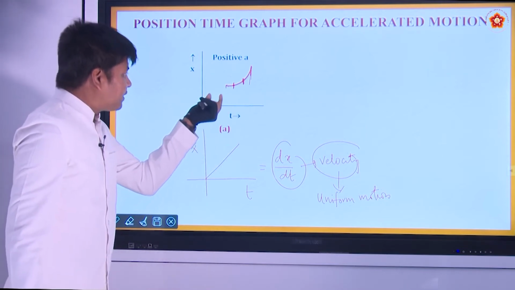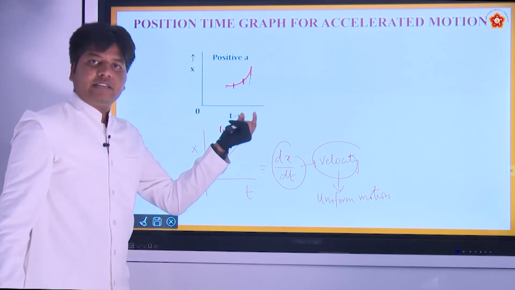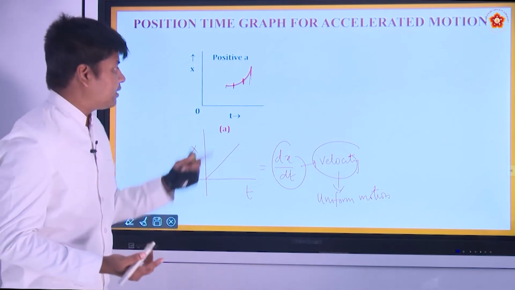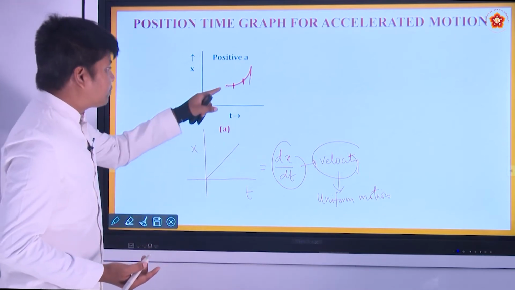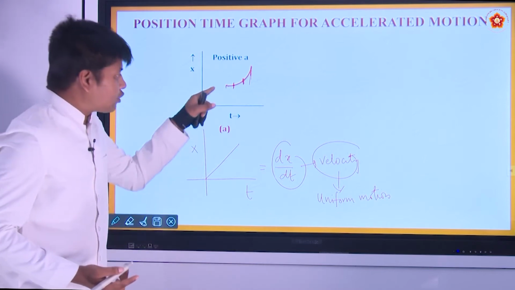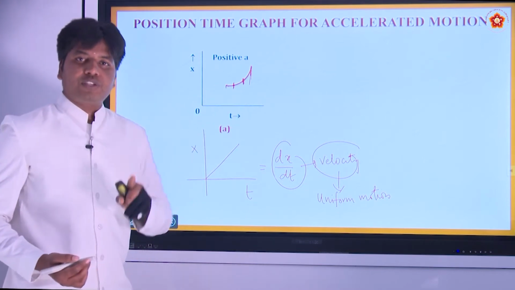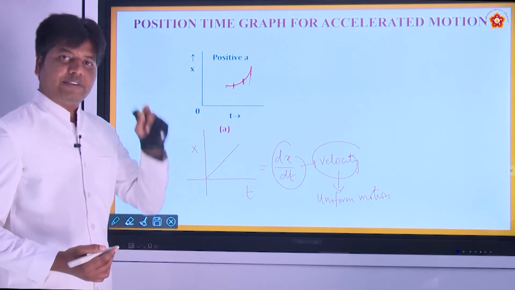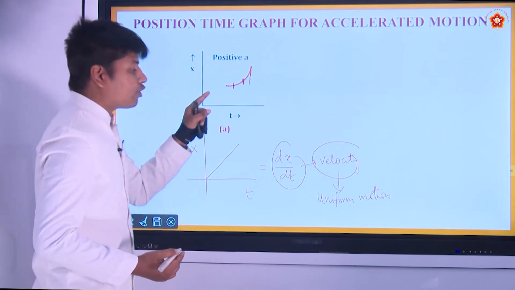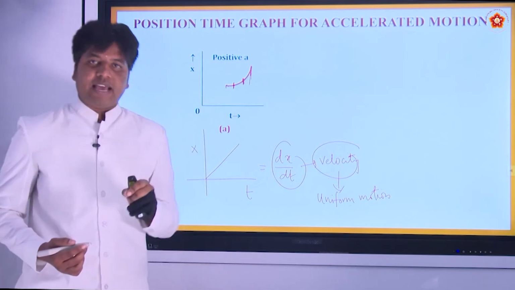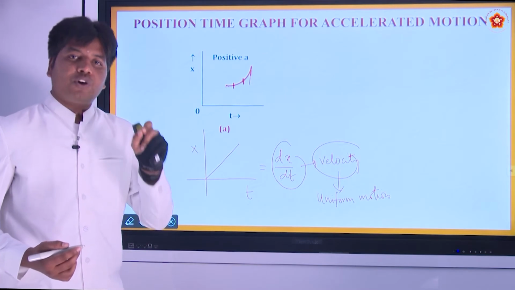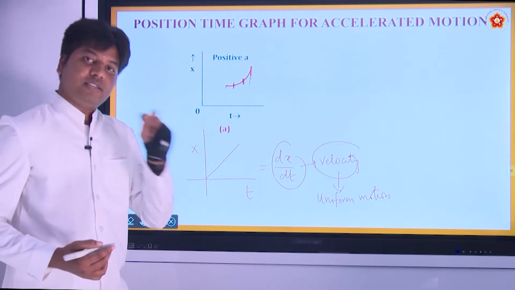So, with equal intervals of time, the rate at which the position changes is different. The slope is not constant, so the velocity is also not constant. When the velocity is not constant, it is non-uniform motion. You will have an acceleration when you have non-uniform motion, meaning velocity is changing.